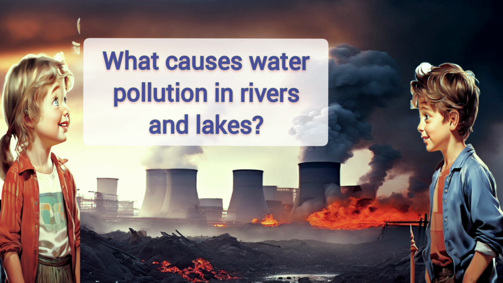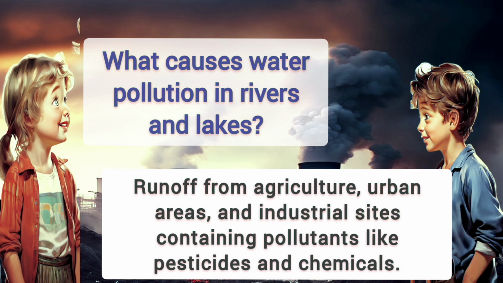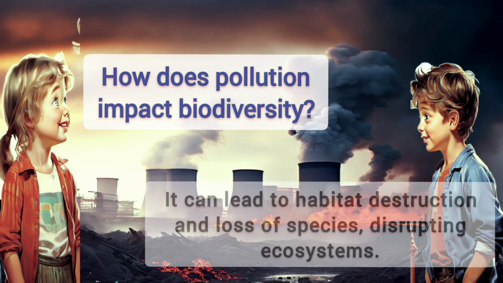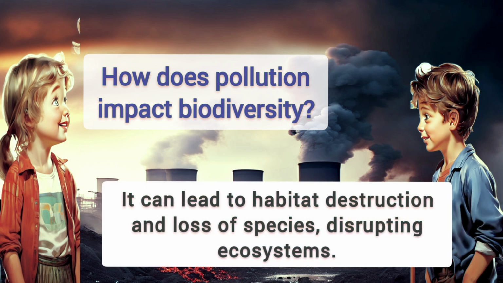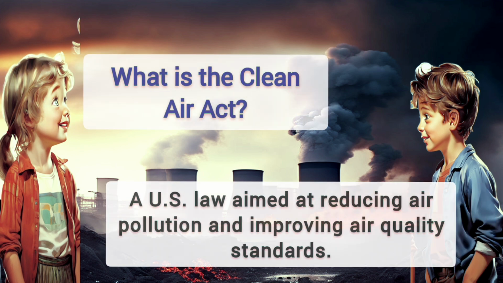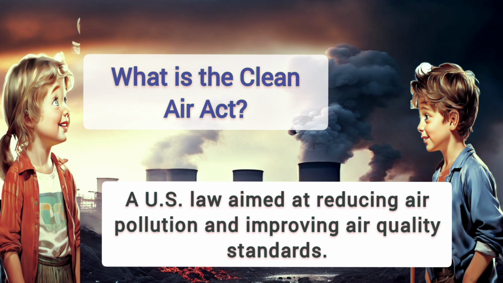What causes water pollution in rivers and lakes? Runoff from agriculture, urban areas, and industrial sites containing pollutants like pesticides and chemicals. How does pollution impact biodiversity? It can lead to habitat destruction and loss of species, disrupting ecosystems. What is the Clean Air Act? A U.S. law aimed at reducing air pollution and improving air quality standards.